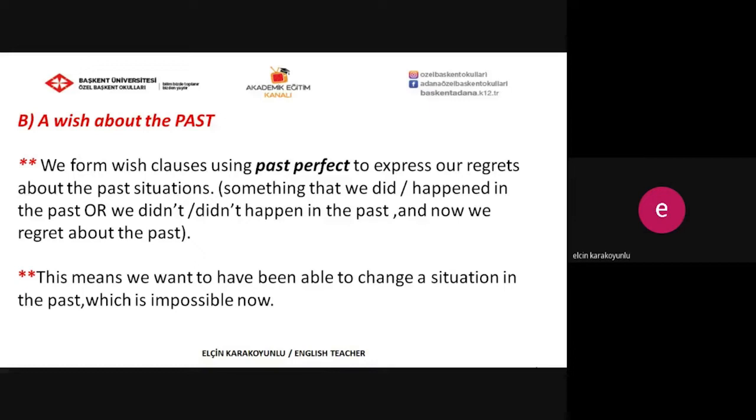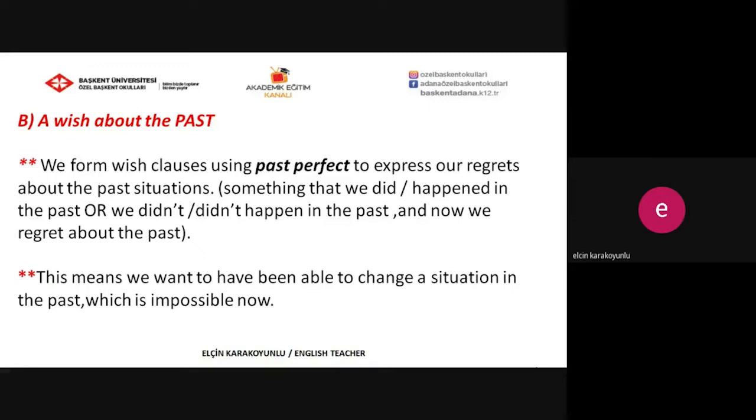It means something that we did or happened in the past, or we didn't happen in the past, and now we regret about the past. This time we are talking about the past situations, and these situations are the things or actions that happened in the past, and now we feel regret about them.